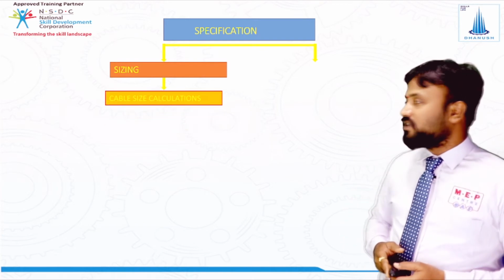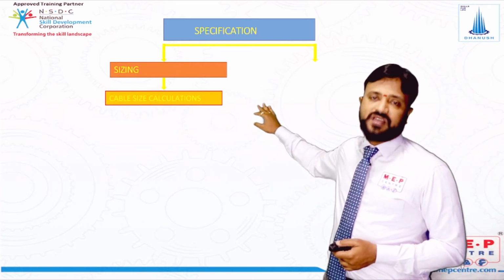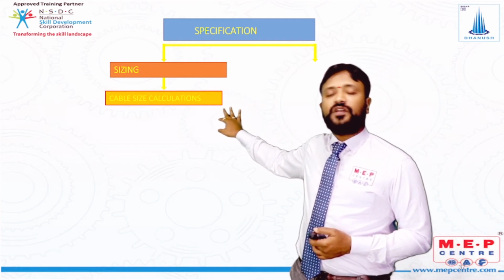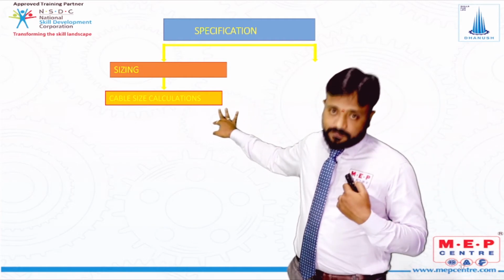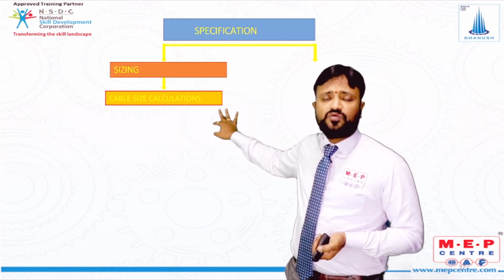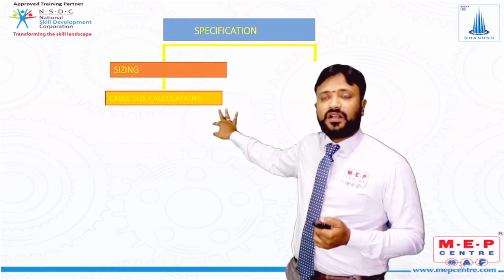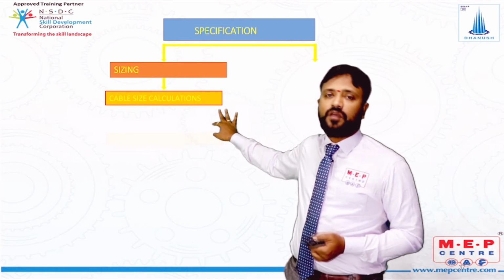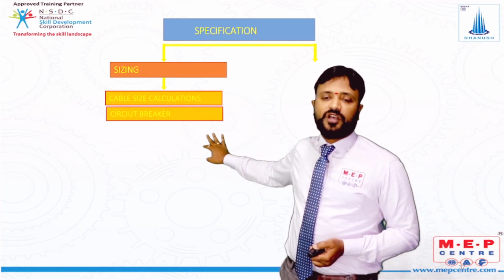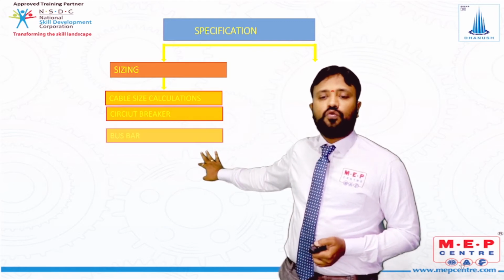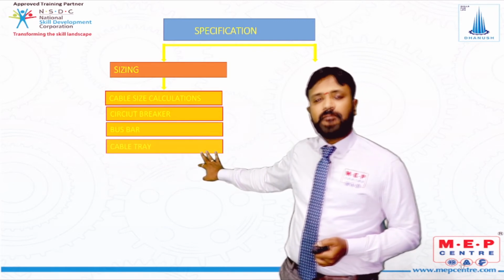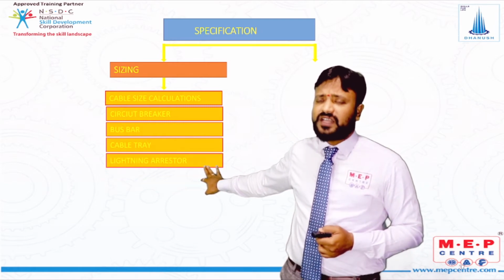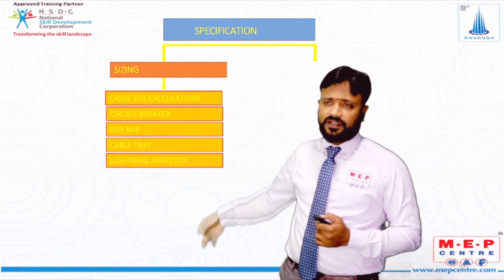Once we are done with the circuit breaker sizing, the next topic is the cable size calculations in the electrical design module, because for a particular load, if you want to put a cable, we need to calculate the cable based upon the parameters, like whether you are laying the cable in ground or air. Considering all these parameters, based upon the number of runs and the current carrying capacity, we do cable size calculation, and then we perform busbar calculations and cable tray calculations. Till now we are done with the sizing, along with the lightning arrestor. We do lightning arrestor calculation also.